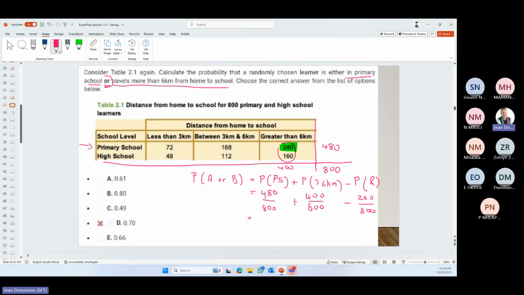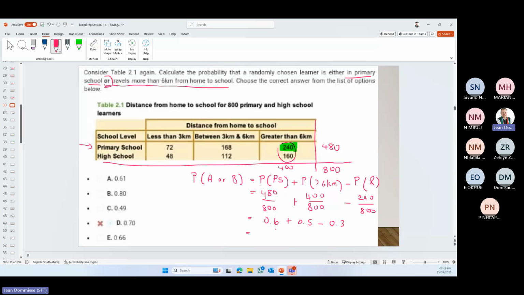So 480 divided by 800 is 0.6. Luckily, not the answer there. 400 divided by 800 is going to be 0.5. Again, luckily, no answer there, so that one can't get confused. 240 divided by 800 is 0.3.